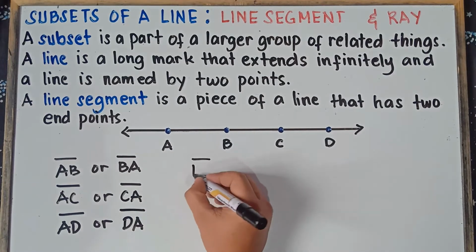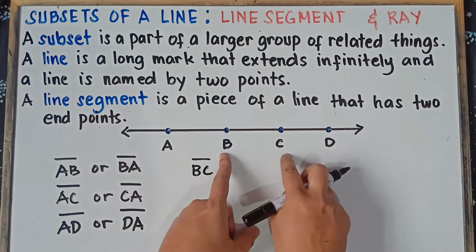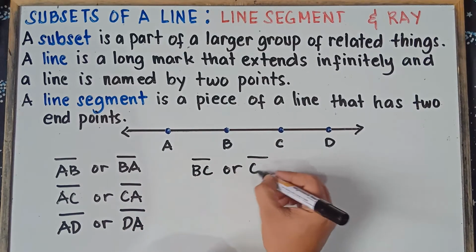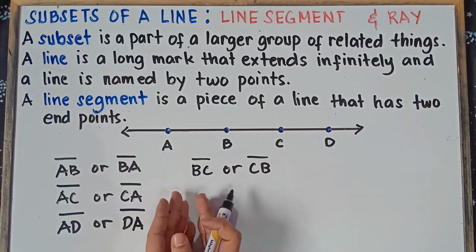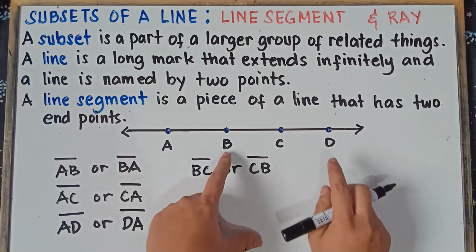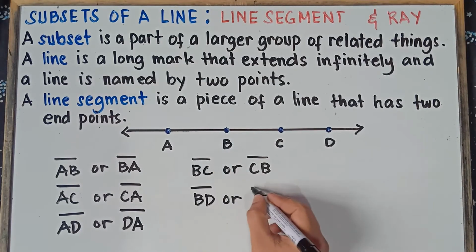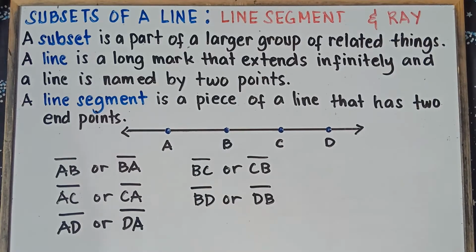So we have line segment BC. Once again, that's only 2 points for a line segment. B to C, or we can write this one C to B. So line segment BC is just the same as line segment CB. Alright, so another one, we have B to D. So line segment BD, or we can write this one line segment DB.